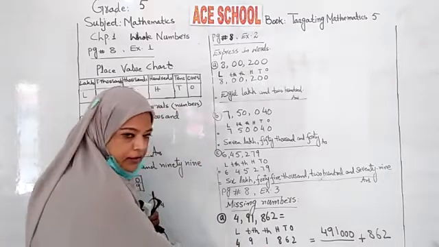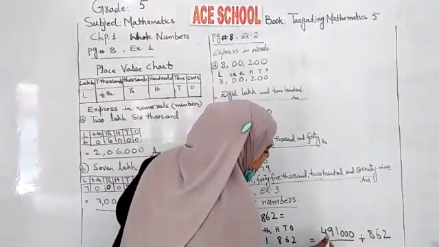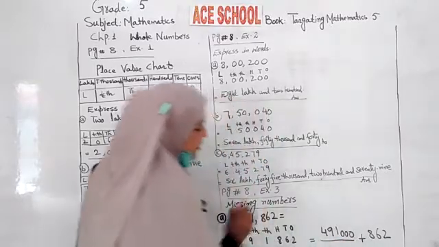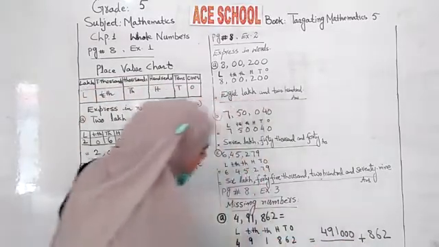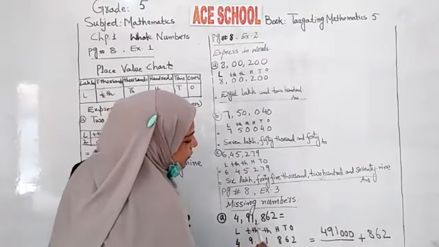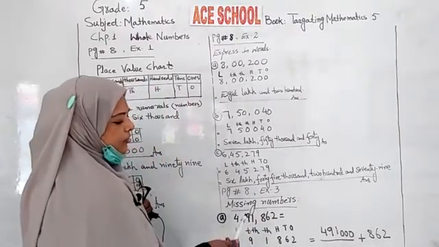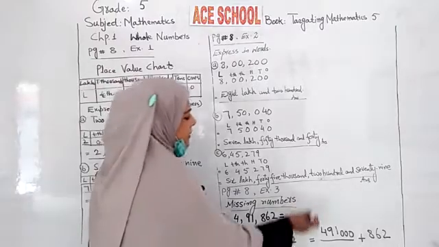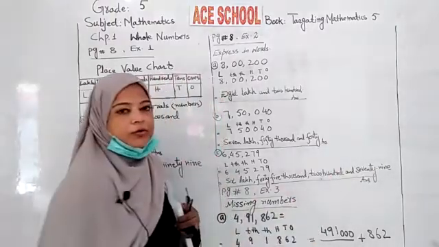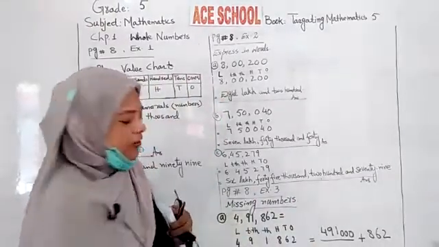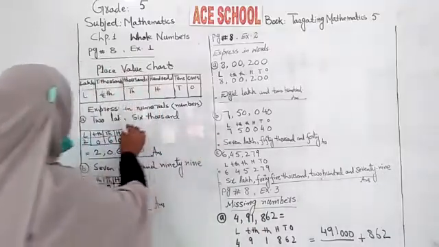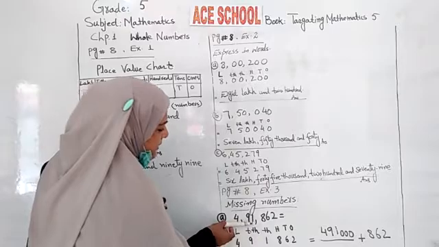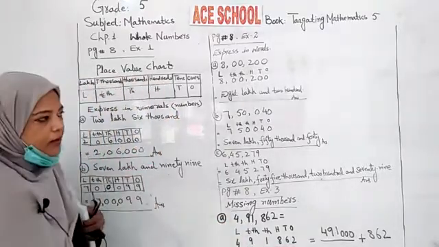4,91,000 is missing. So you will write here 4,91,000. Put 000 there. When you add them, you will get this value: 4,91,000 and 862. Right, in the same pattern you will do the other parts of this question. So complete all parts of exercise 1, exercise 2 and exercise 3 in the same way, right?